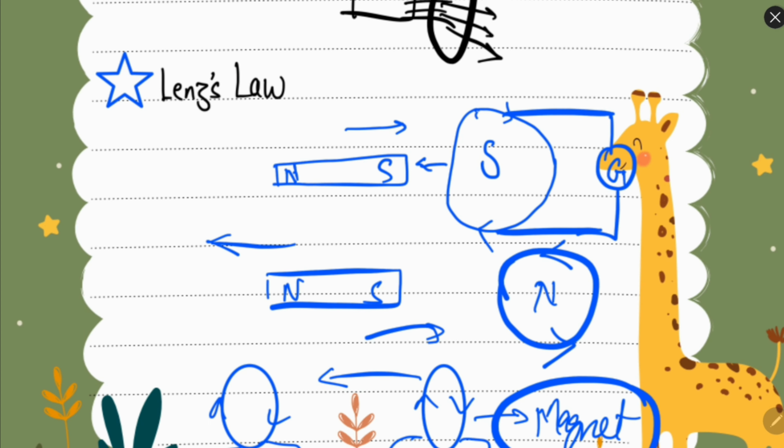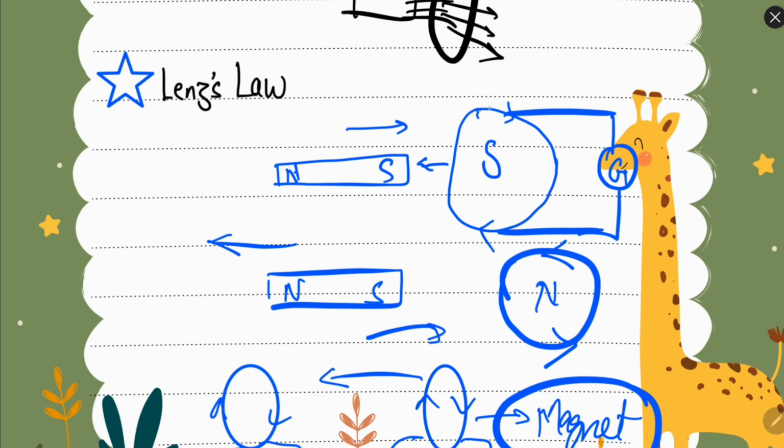Okay, for example, let's say we have this coil. Now we have this magnet which is moving towards the coil. So this coil will try to stop this magnet from moving towards it. So how can you do that? If you have a south pole on this region, this south pole will repel and this magnet will slow down.